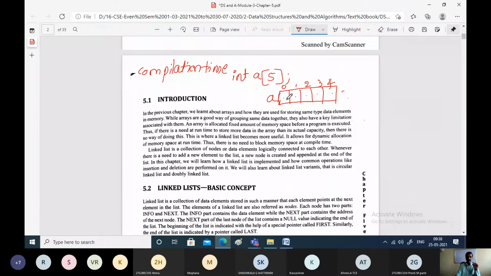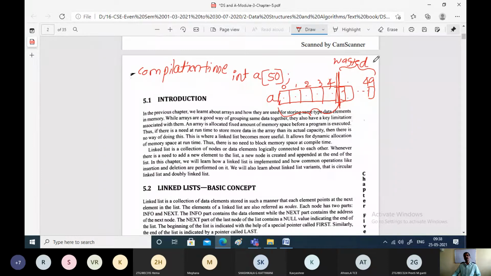Another disadvantage is, assume you have reserved space like this, A of 50. So 50 different locations you have reserved, up to 49. Now, for example, during the execution, if you are using only 5 locations, beyond that you are not using at all, and this unnecessarily memory will get wasted.